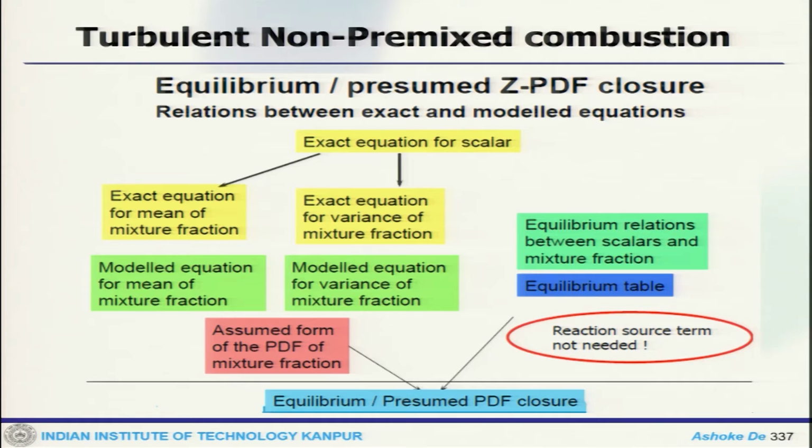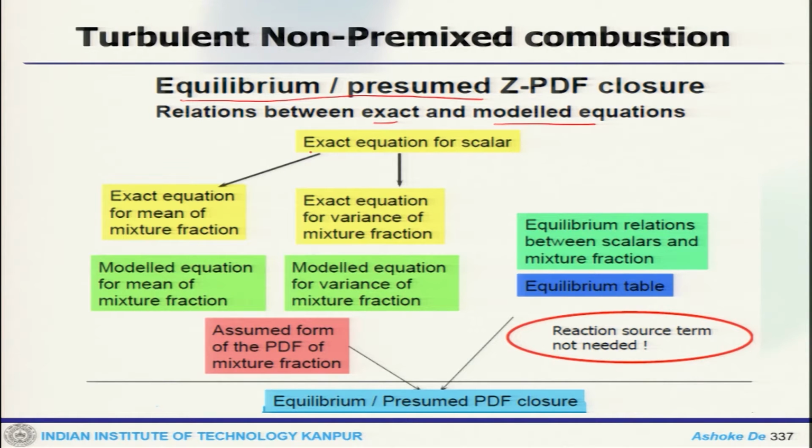So, now we are at the last part of it. One of the advanced models is the CMC model. Again, this is quite specific to the application of non-premix combustion. So, this is where we want to just recap the whole business, and this will give you a relationship between our exact equation and the modeled equation. Now, this is our equilibrium or presumed PDF closure. That means it is a PDF kind of approach which is less computationally demanding.